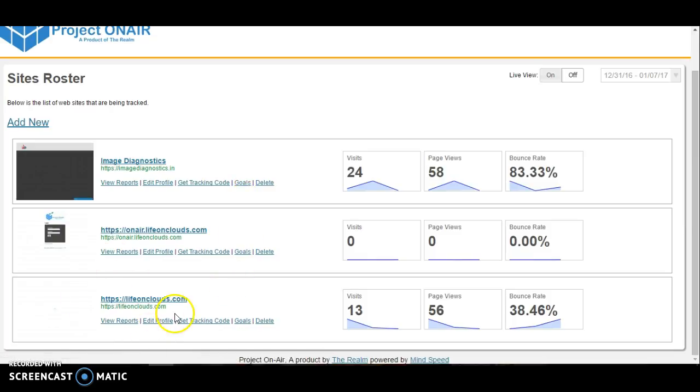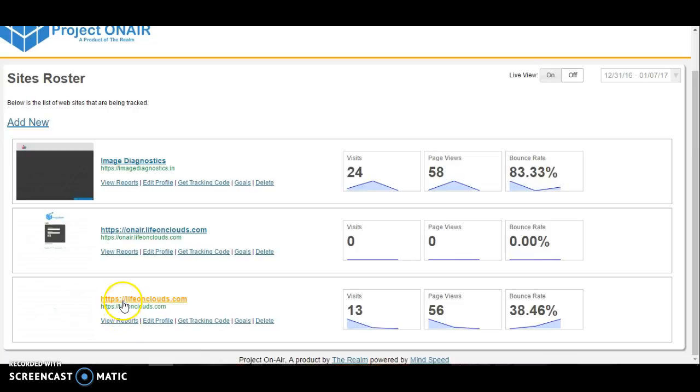So Life on Clouds is a managed platform for development, social media management, and marketing, and as well the entire digital environment and ecosystem development and marketing. So this is what we use for the deep data analysis for all our clients who have opted for deep data analysis. And taking an example, let me just show you how Life on Clouds itself is running right now.